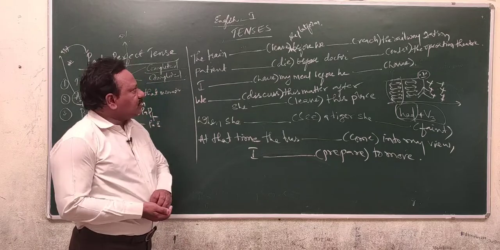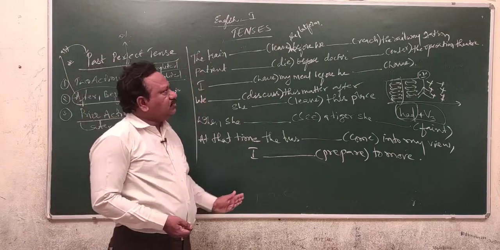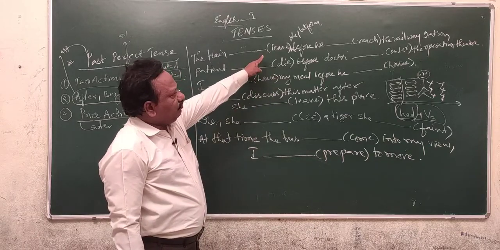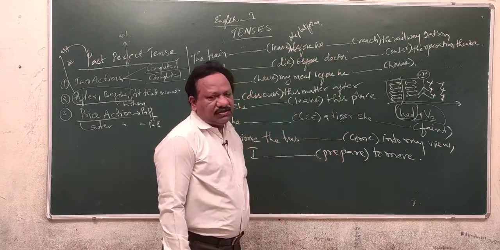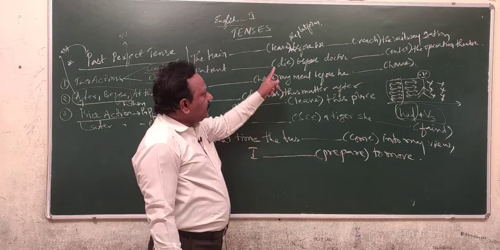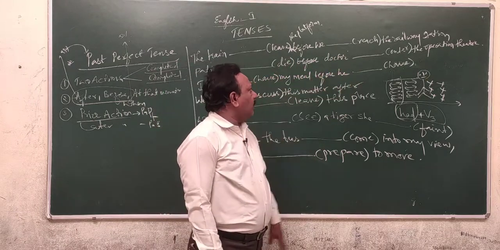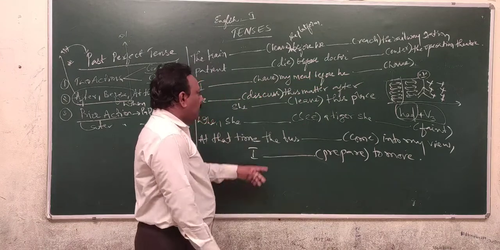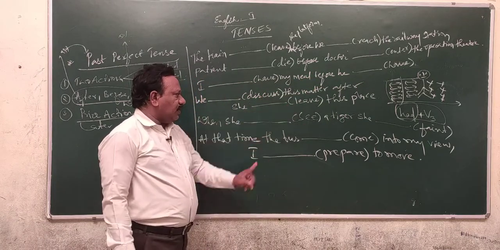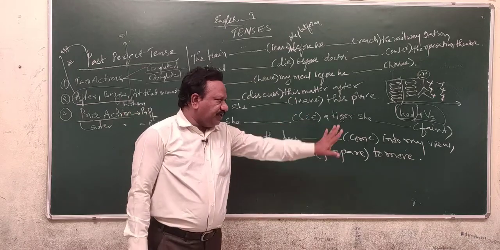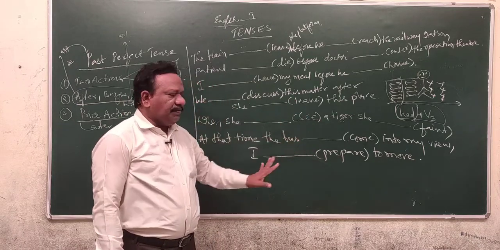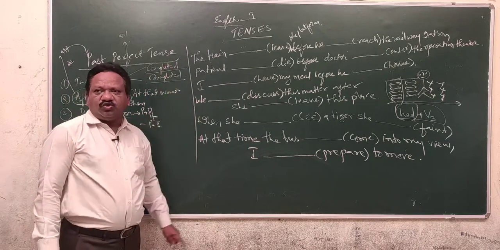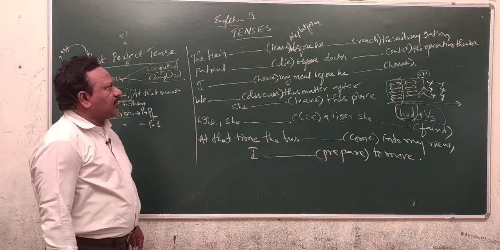If you observe this example, in every sentence you are going to find two actions. Leaving the platform is one, reaching the railway station is one. Dying is one, entering is one. Here having, here also both having. Discussing, leaving. Seeing, fainting. Coming, preparing. In every sentence you are going to find two verbs, means two clauses are there.